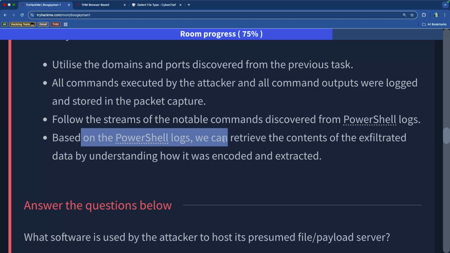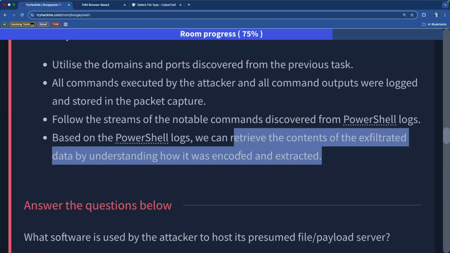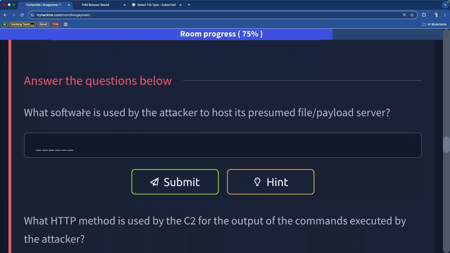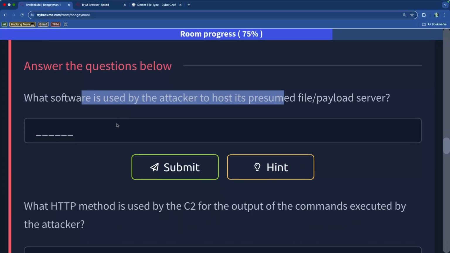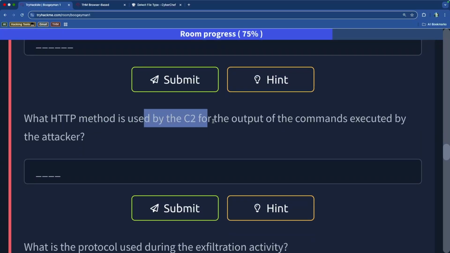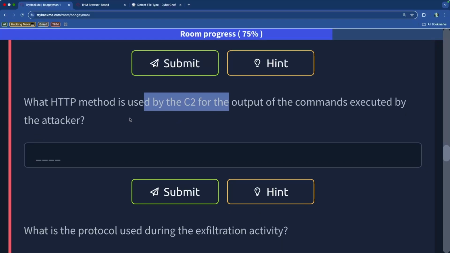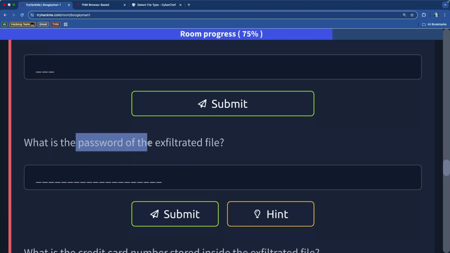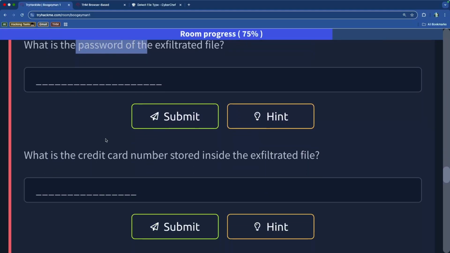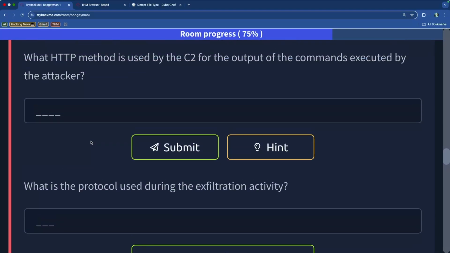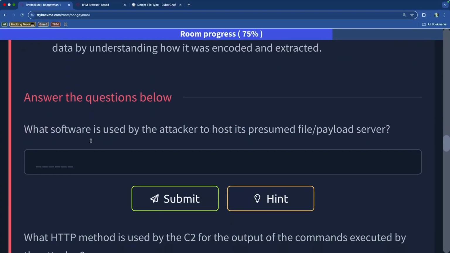Based on those logs, we can retrieve the contents of the exfiltrated data by understanding how it was encoded and extracted. So what software is used by the attacker to host its presumed file payload server? What HTTP method is used by the C2 for the output of the commands executed by the attacker? What is the protocol used during the exfiltration activity? What is the password of the exfiltrated file? What is the credit card number stored inside of the exfiltrated file? So those are the last few elements that we need to find.